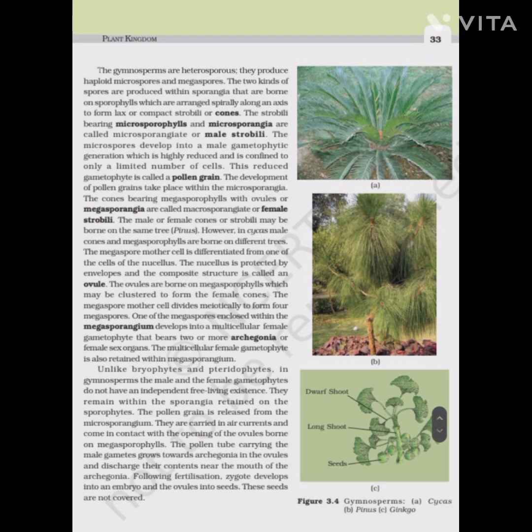The strobili bearing the microsporophylls and the microsporangia are called the microsporangiate or the male strobili. The microspores develop into the male gametophytic generation, which is highly reduced and is confined to only a limited number of cells. This reduced gametophyte is called a pollen grain. The development of the pollen grain takes place within the microsporangia. The cones bearing the megasporophylls with the ovules or megasporangia are called the macrosporangiate or the female strobili.